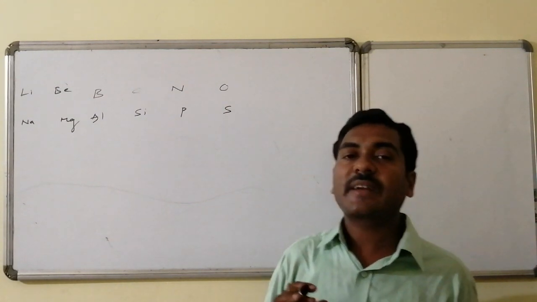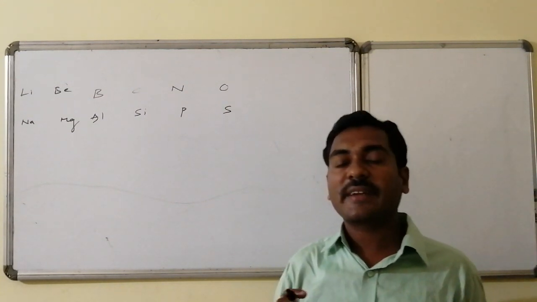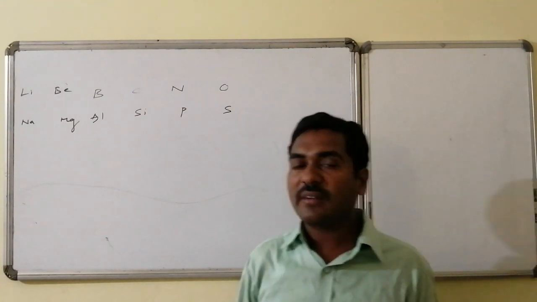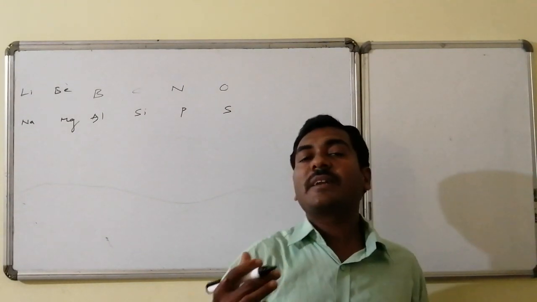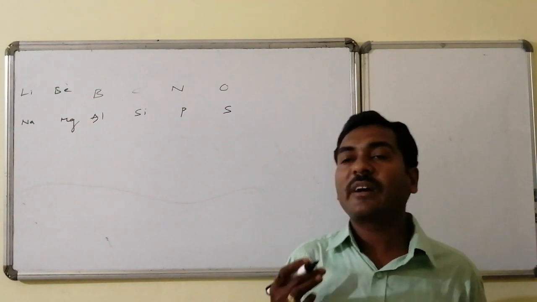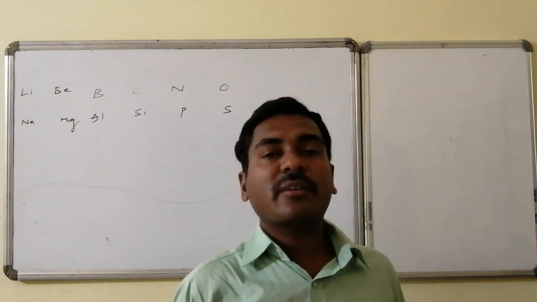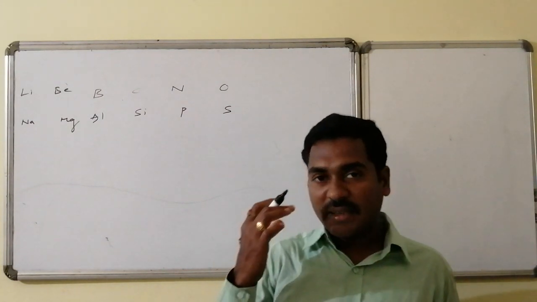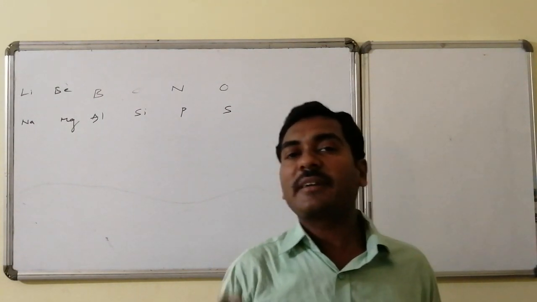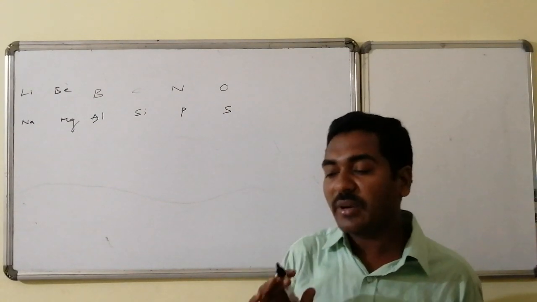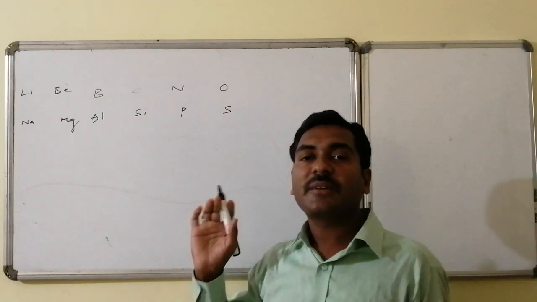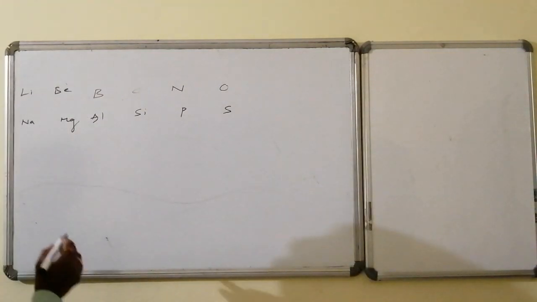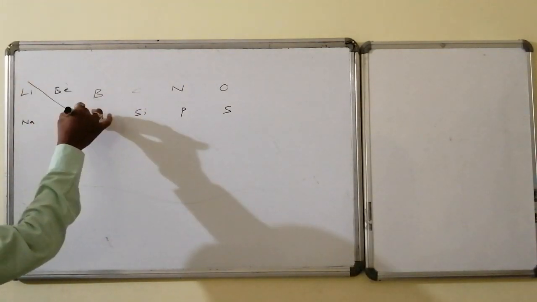Some elements in the second period and some in the third period, in the form of a pair present diagonally to one another, have similarity in properties, and those pairs are said to be diagonal pairs. The existing diagonal pairs in the periodic table are, first, lithium as well as magnesium.